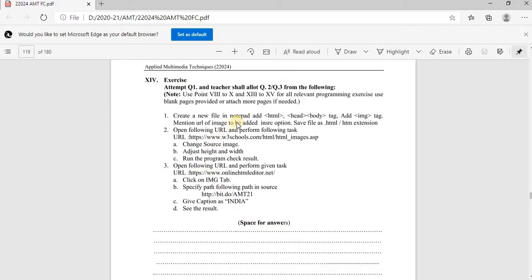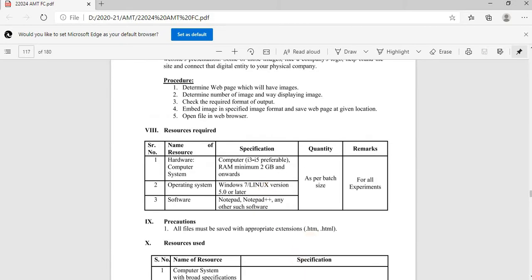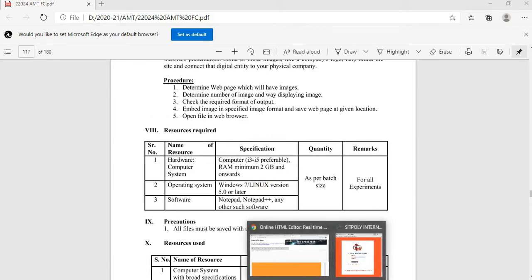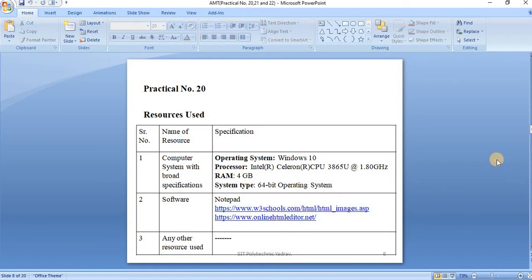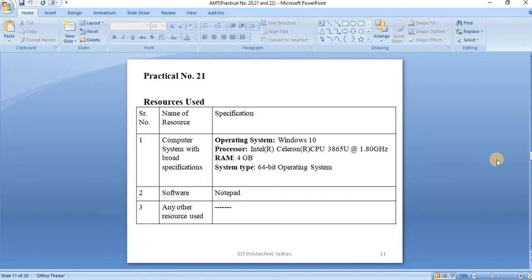In short, in the first question, display the image; in the second question, change the height and width in the source image code; in the third question, the India flag is displayed. This is your practical number 20. The result and output of this procedure we write after each question. By this practical I am able to embed an image into a web page. Next, practical number 21.